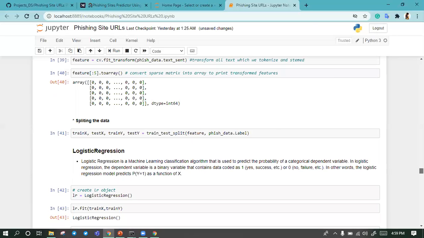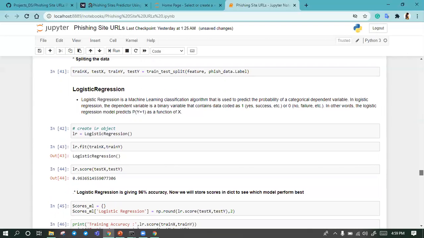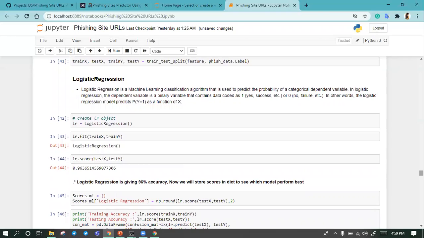So after this we just split our data into train x, test x, train y, and test y. We are using logistic regression. Logistic regression is a machine learning algorithm for classification that is used to predict the probability of a categorical dependent variable.